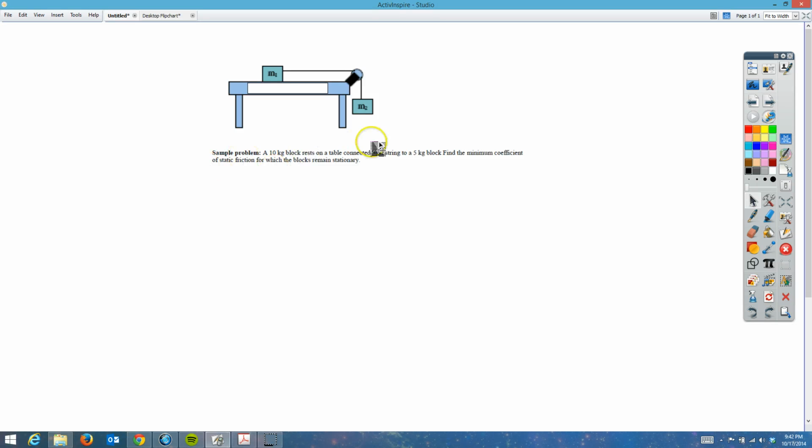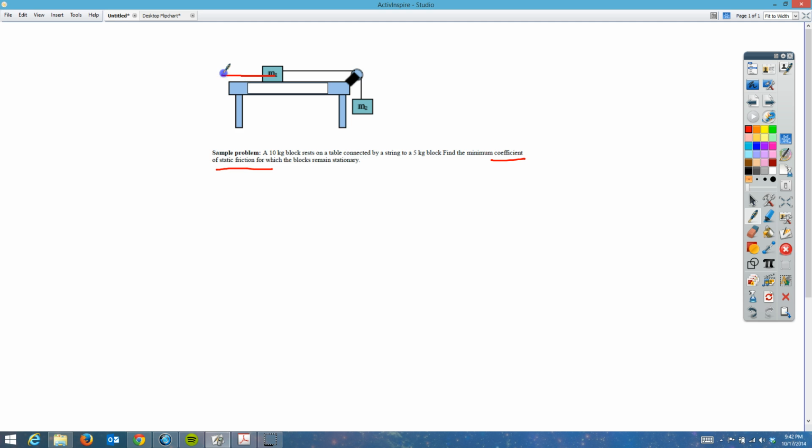This is Horner again, and we're going to look at the third problem in the Connected Objects Notes packet. We have two masses, M1 and M2, and they're both sitting there, and we want to know what is the coefficient of static friction which keeps the block stationary. So there's got to be enough friction on this block that this block can't pull it down.